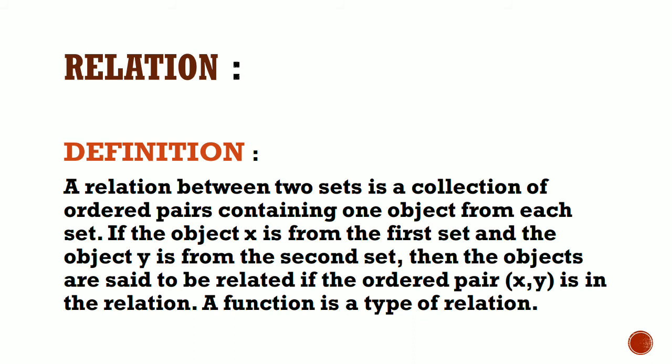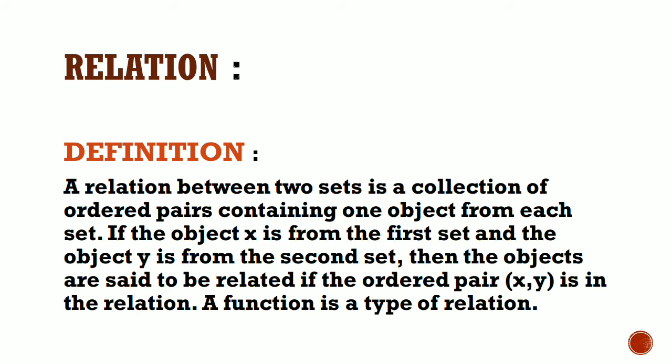Here comes the definition of relation. A relation between two sets is a collection of ordered pairs containing one object from each set. If the object X is from the first set and the object Y is from the second set, then the objects are said to be related if the ordered pair X, Y is in the relation.